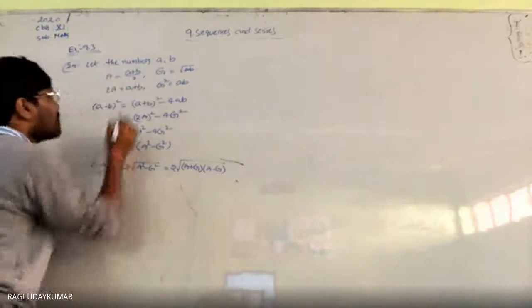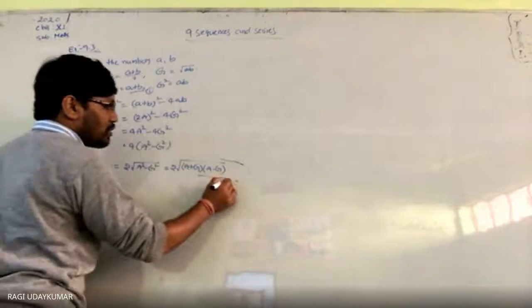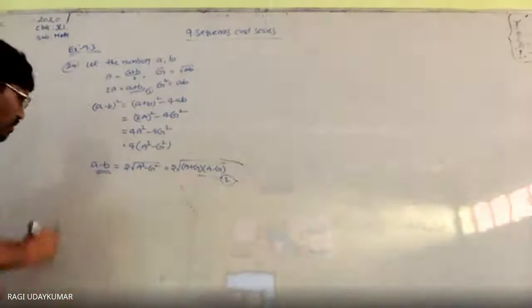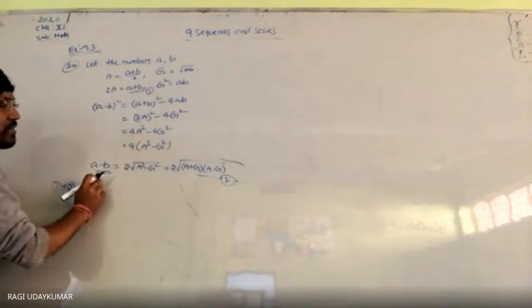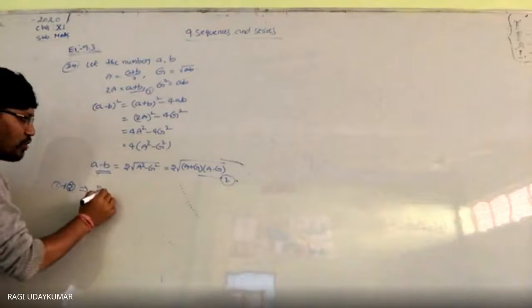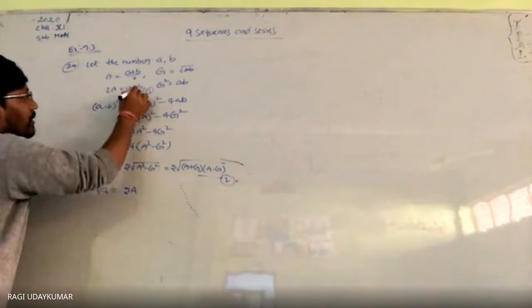So you got a plus b and a minus b. A plus b को फॉर्मूला समझ लो 1, a minus b 2. Now 1 plus 2 करो, 1 plus 2 implies first equation plus second equation. Add करने से 2a आएगा. 2a is equals to 2A.